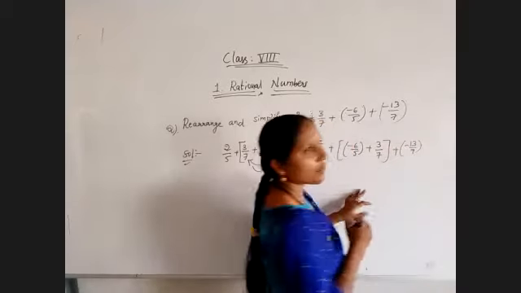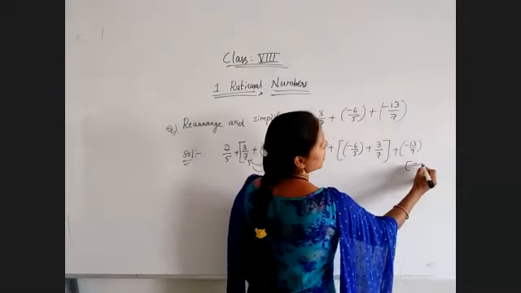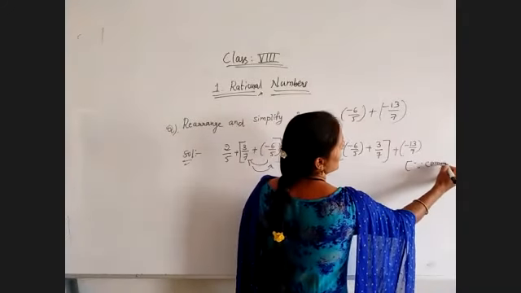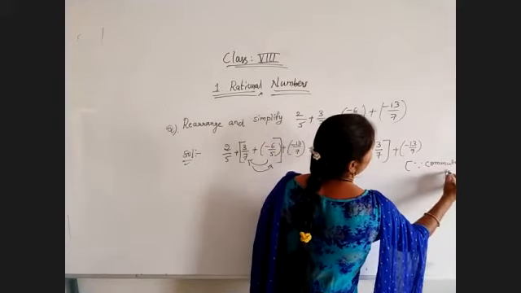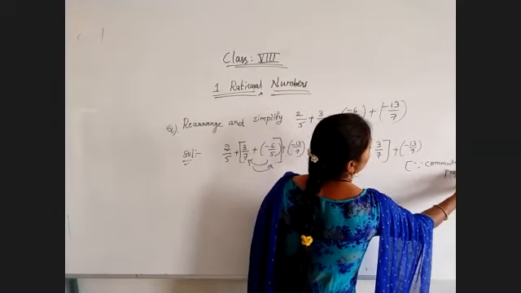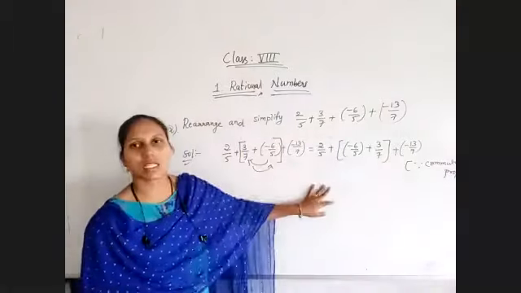Changing the order of two numbers is commutative property. I am not disturbing the bracket. So here I have used commutative property. Because of commutative property I have changed all these things.